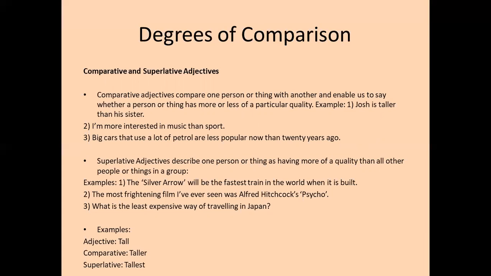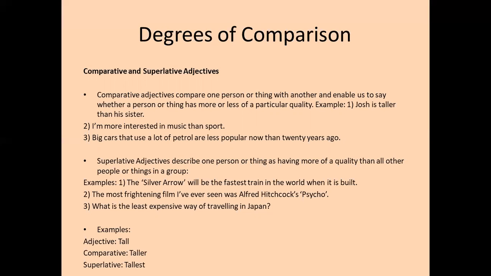Big cars that use a lot of petrol are less popular now than 20 years ago. Here, it is less popular, which is the comparative adjective. Now, what are superlative adjectives? So please understand, if you look at the first example, the base adjective is tall, and a comparative adjective is made by adding er to the base adjective tall.